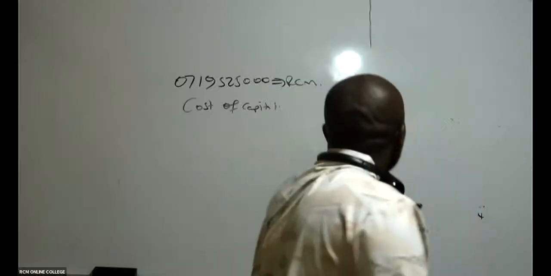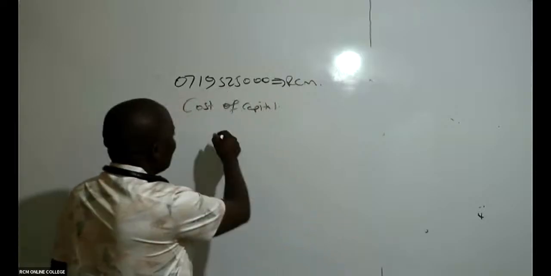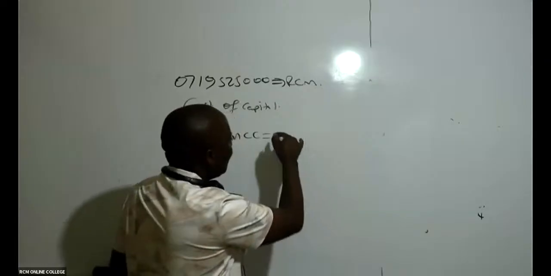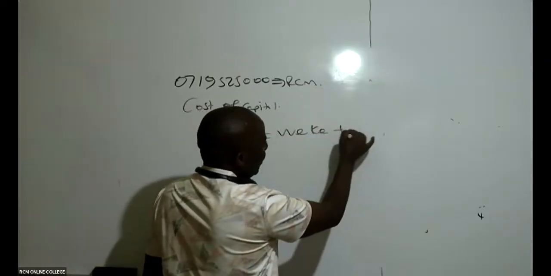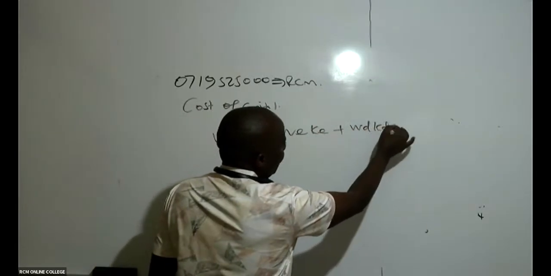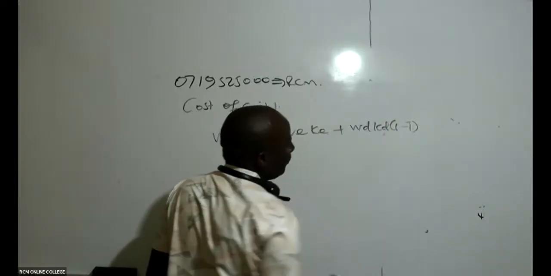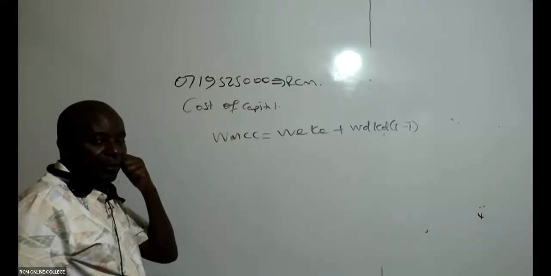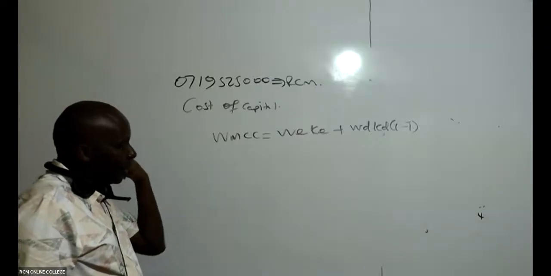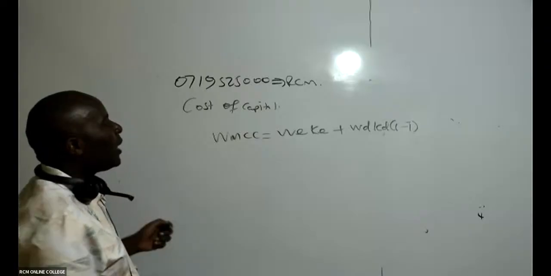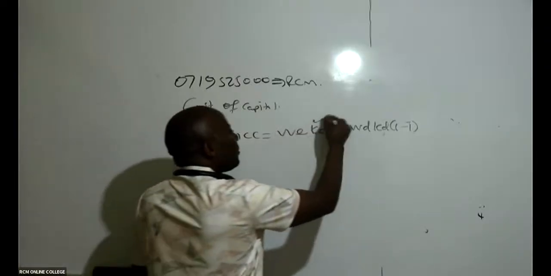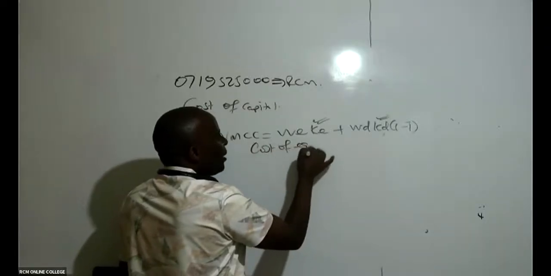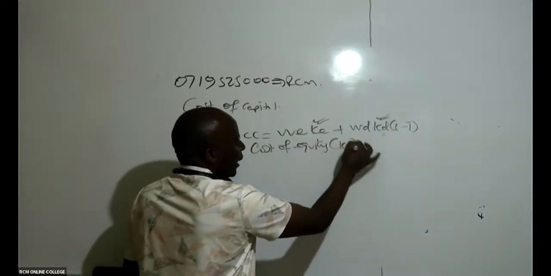Because we know, in this particular case, to get our WMCC, I will take the weight of equity times cost of equity, plus the weight of debt times cost of debt times (1 minus T). The same formula would have been applicable if we had that WACC. So the first thing that I need to do is to compute these items here. Come and give us the cost of equity.